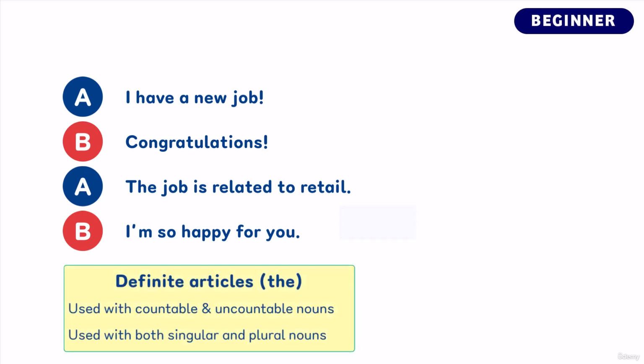First, we can use the definite article with both countable nouns and uncountable nouns. And we can use the definite article with both singular and plural nouns. And as mentioned in the previous lesson, we use the definite article with nouns when we are referring to something known to the other person.